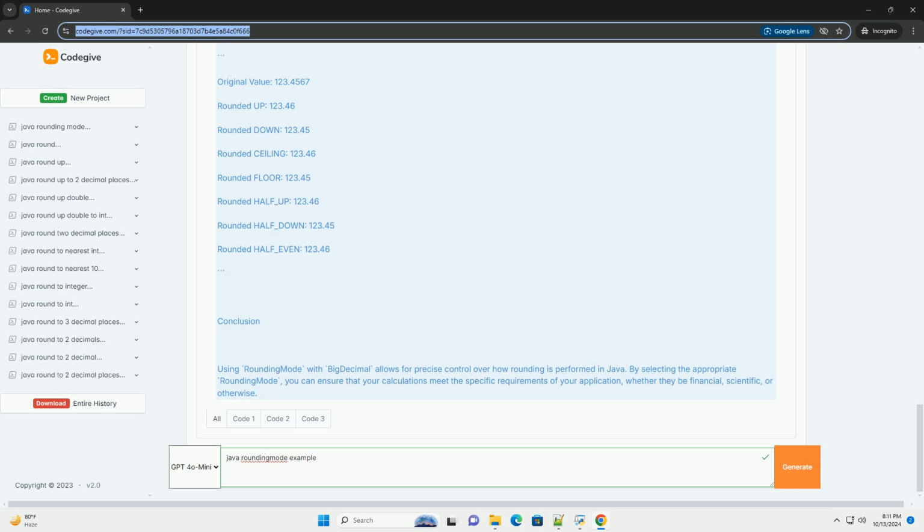Output. When you run the above code, you will see output similar to this. Conclusion: using RoundingMode with BigDecimal allows for precise control over how rounding is performed in Java. By selecting the appropriate rounding mode, you can ensure that your calculations meet the specific requirements of your application, whether they be financial, scientific, or otherwise.